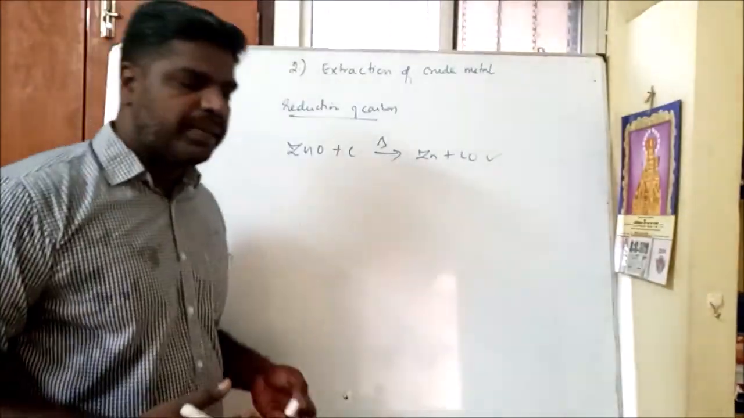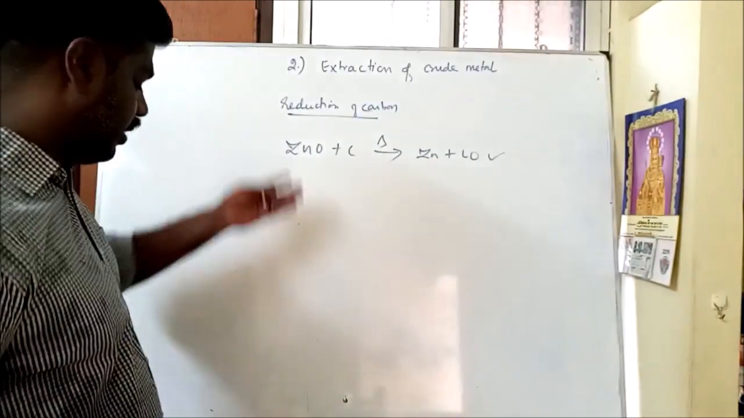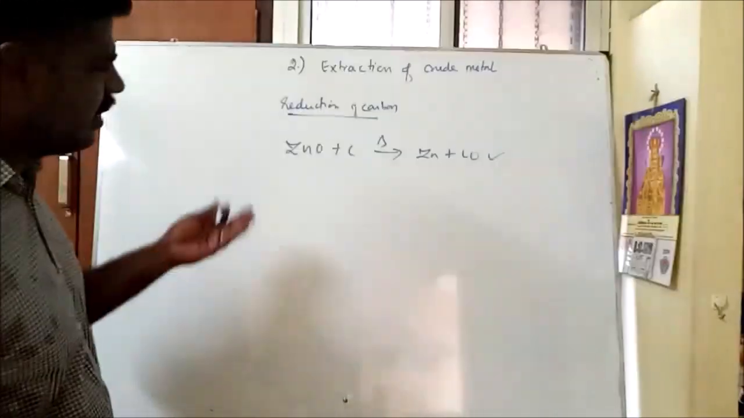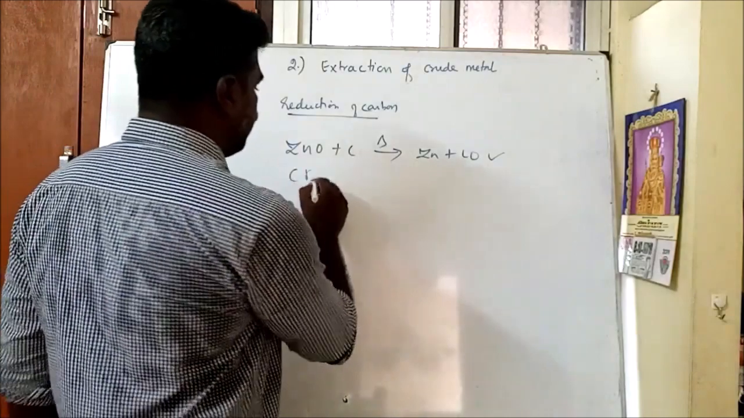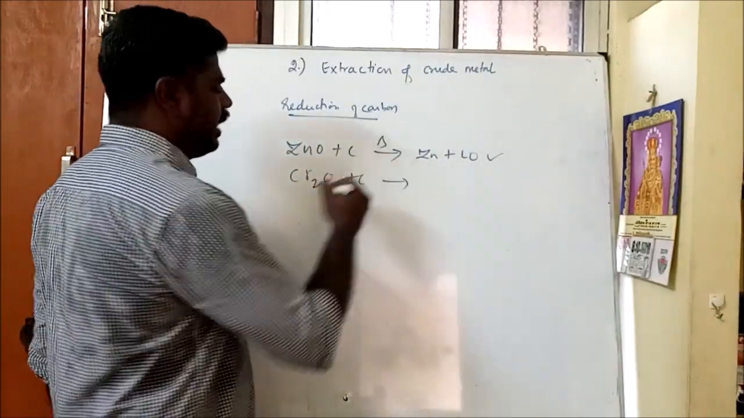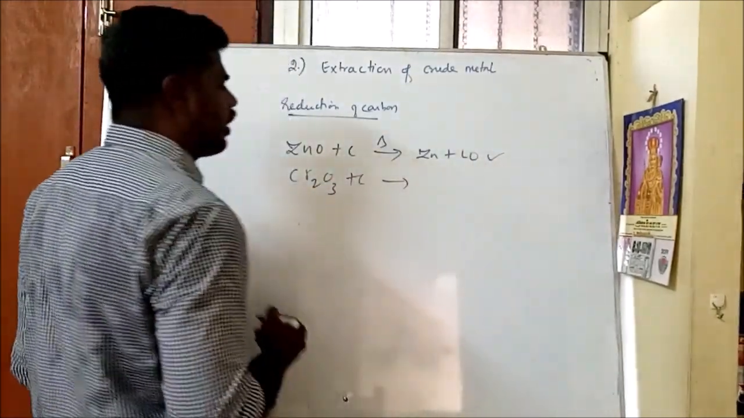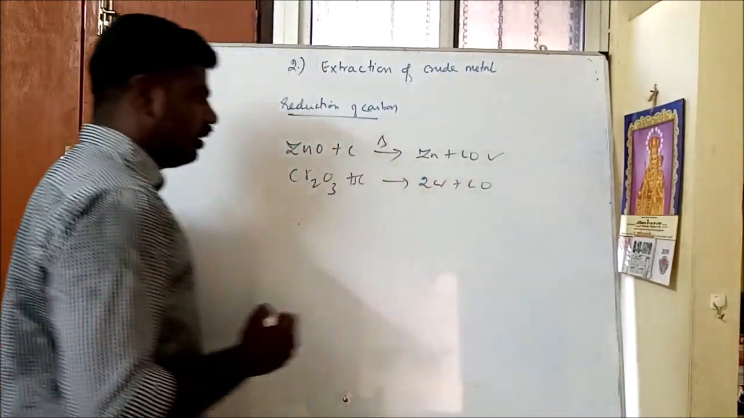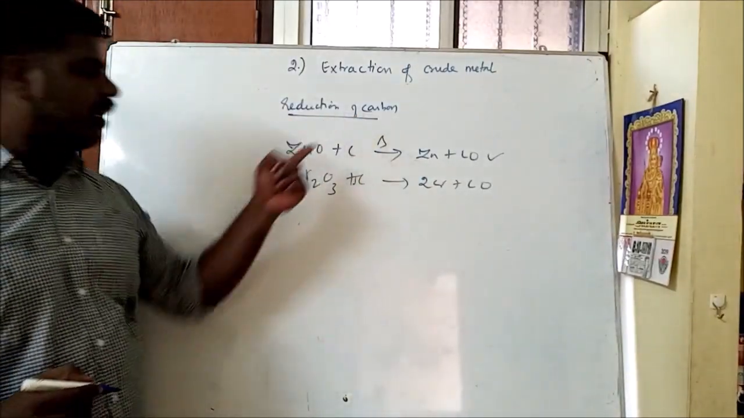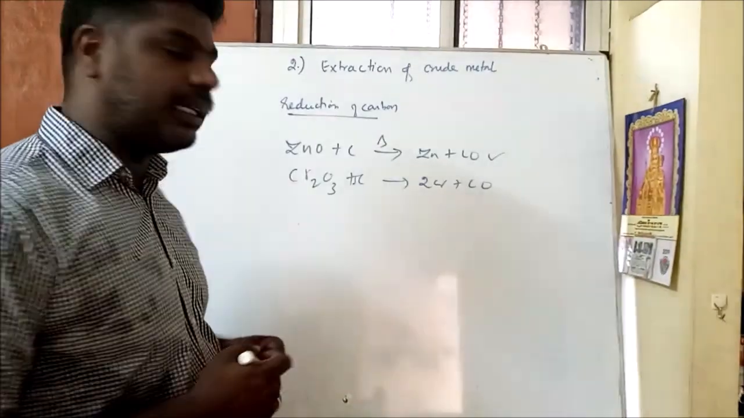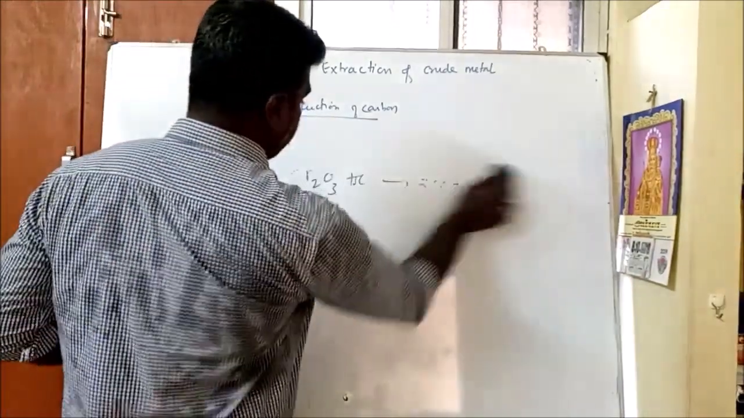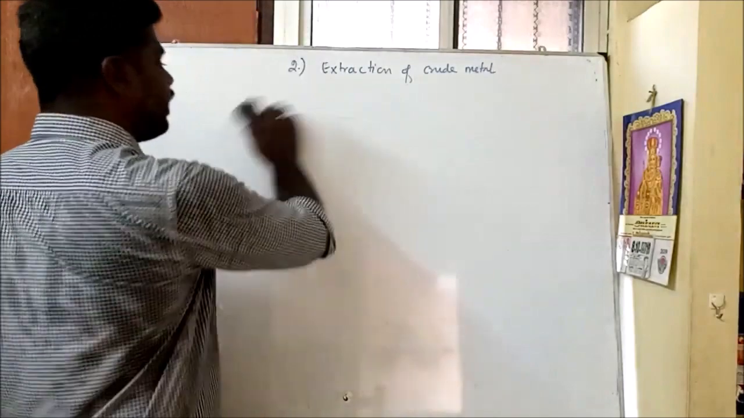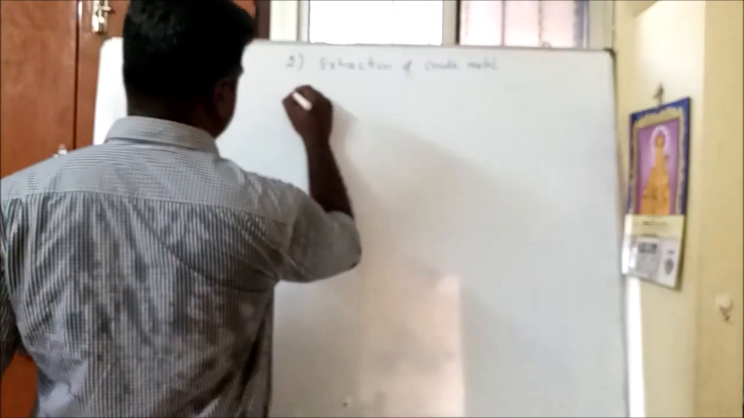We can give many examples, but I am giving these simple ones. For example, chromic oxide, when it reacts with carbon, forms chromium plus carbon monoxide. So by using carbon, we can reduce metal oxide to metal. This is one of the methods. Next method: using hydrogen as a reduction process.